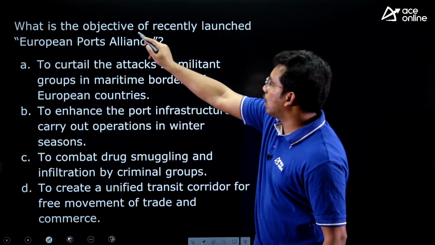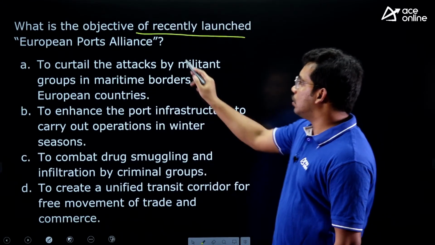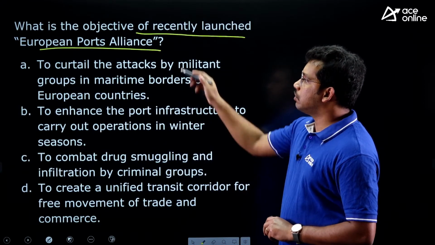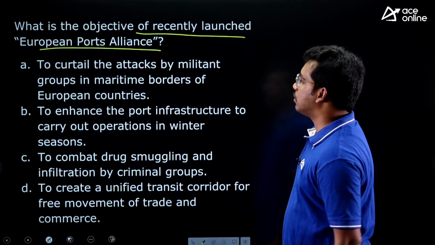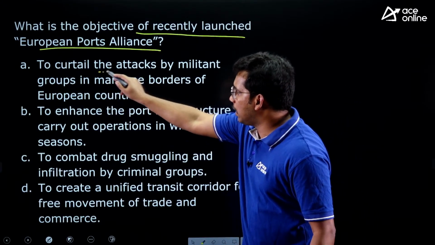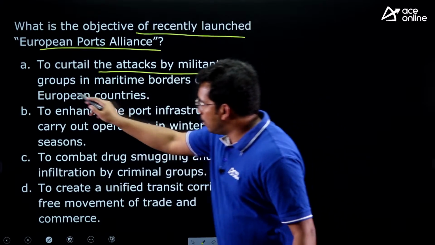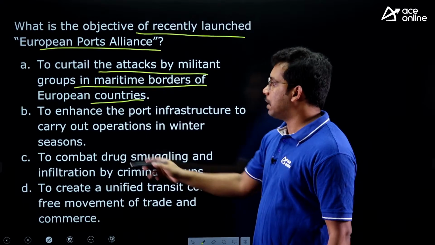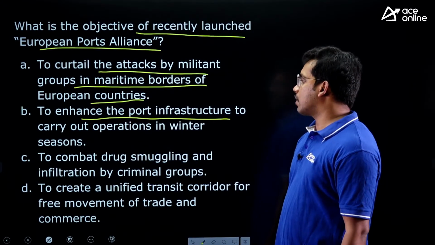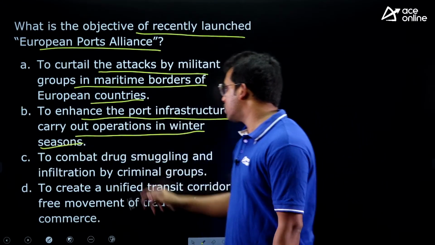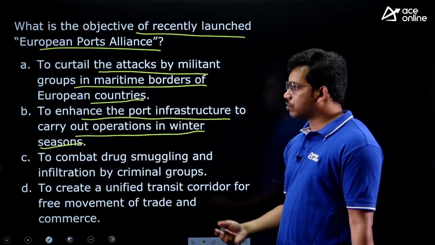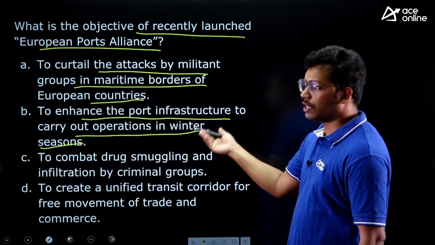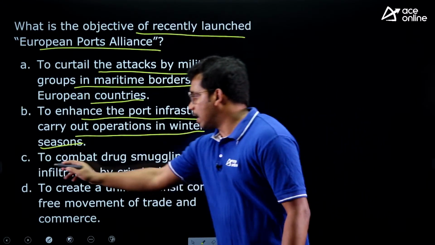Next question. What is the objective of the recently launched European Port Alliance? It has come up from the European Union. First statement, to curtail the attacks by militant groups in the maritime boundaries of European countries. Second, to enhance the port infrastructure to carry out operations in winter season. European ports usually face extreme weather in winter, so they are saying they will operate and enhance technology.